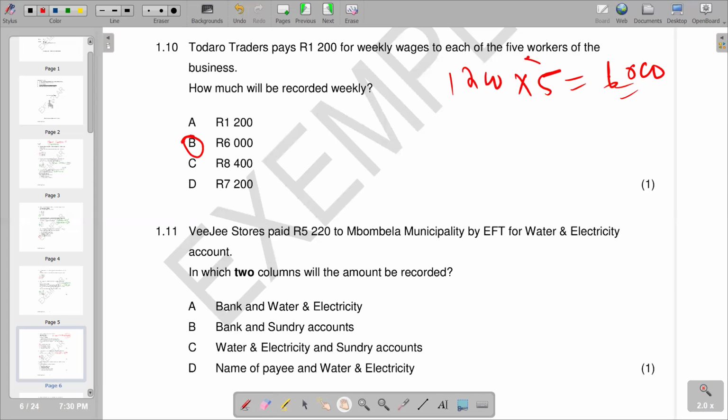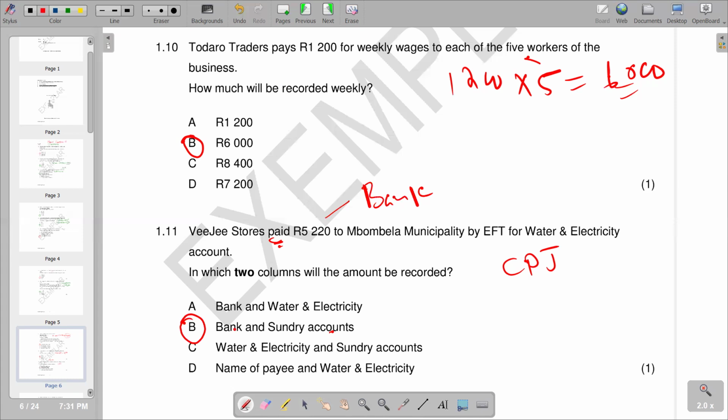Remember, it will be recorded in the cash payment journal since VG has paid. So in the cash payment journal, they are paying 5,220, which is obviously going to be our bank column. Then the water and electricity account: we don't have a water and electricity column in the cash payment journal. So in that scenario, we need to post that transaction into the sundry account section. So basically, that's what we have there on 1.11.